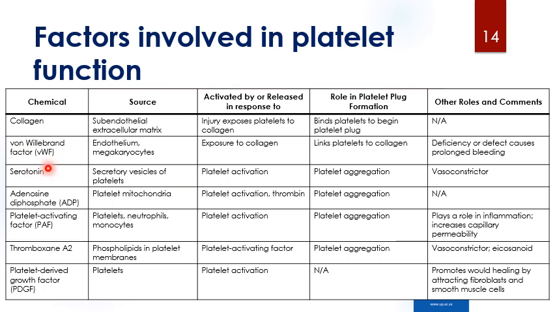Then you have serotonin, ADP, PAF, and thromboxane. These are all important for recruiting more platelets into the area. Serotonin and thromboxane are also important for vasoconstriction, which we mentioned is very important for hemostasis. Lastly, platelets secrete platelet-derived growth factor, which plays an important role in wound healing.